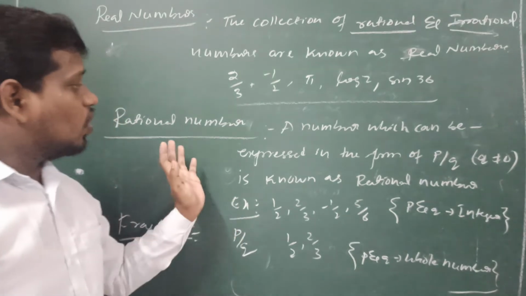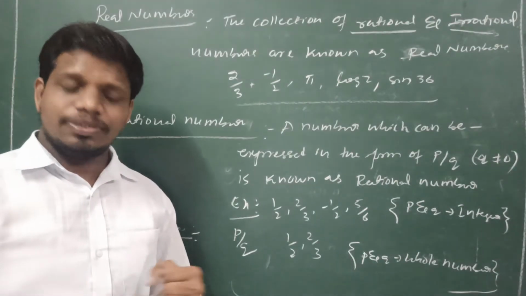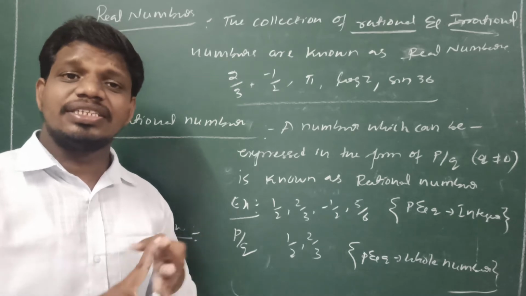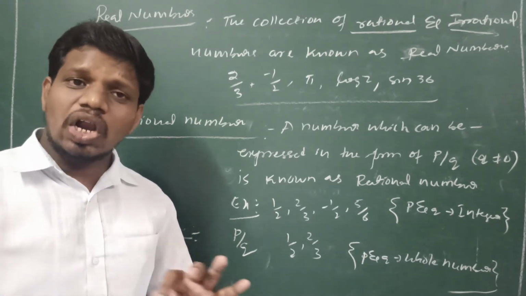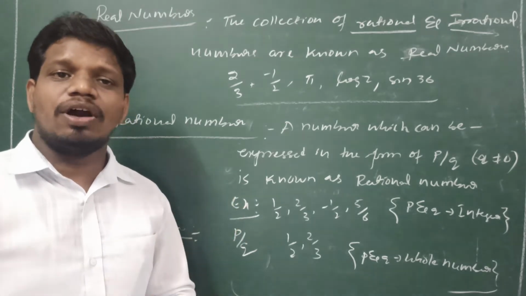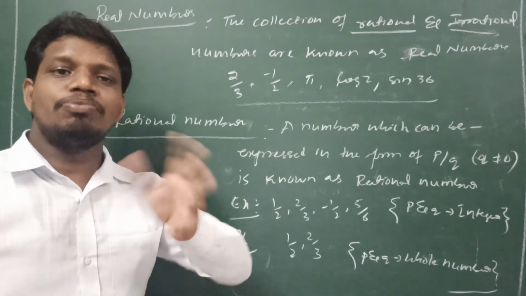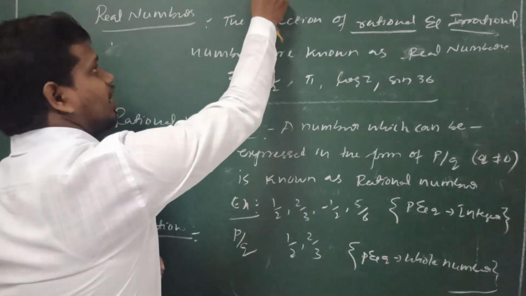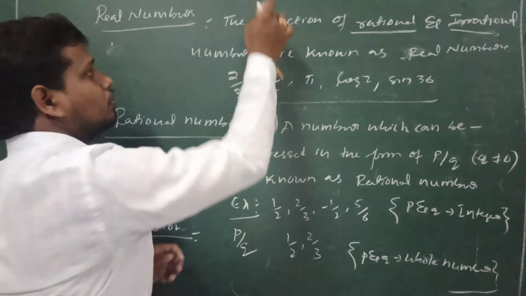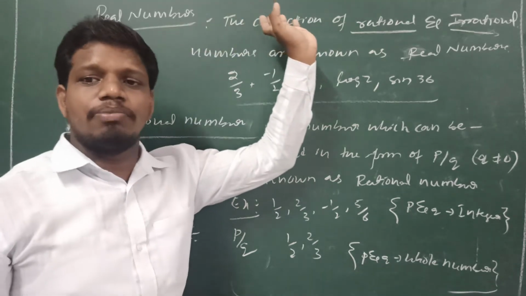So all the natural numbers, whole numbers and integers are rational numbers, because these are all expressible in the form of p by q. You may get one doubt: if we take an integer, say 2, it is 2 only, not in the form of p by q.